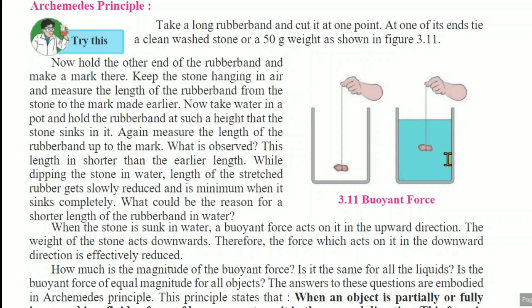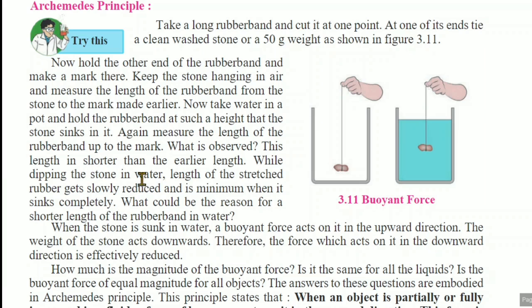Again measure the length of the rubber band up to the mark. What is observed? This length is shorter than the earlier length. The length of the rubber band with the stone sinking in water is less.